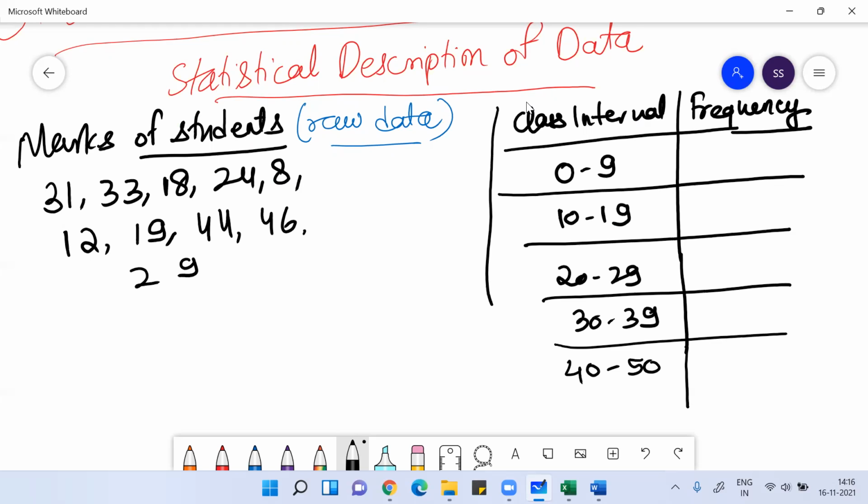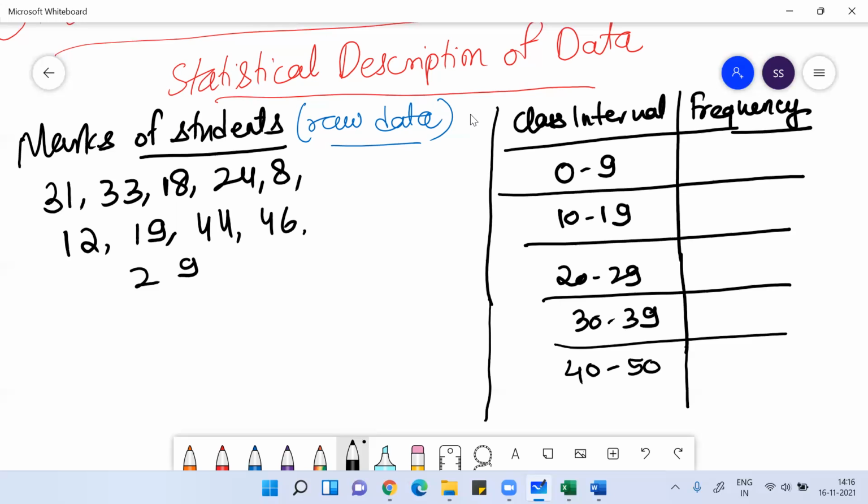I told you statistics is all about collection of data, and once you collect the data, the next thing is organization and classification of the data. Once you have collected the data, here the marks of the students in an exam of 50 marks, either I can write it as raw data, or I can group them under different divisions. Here the division is a marks difference of 10, 10, 10.